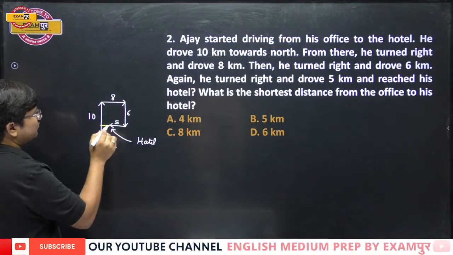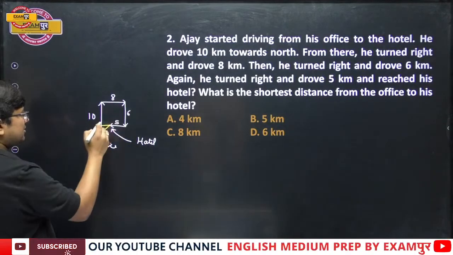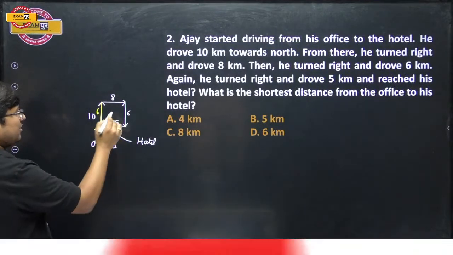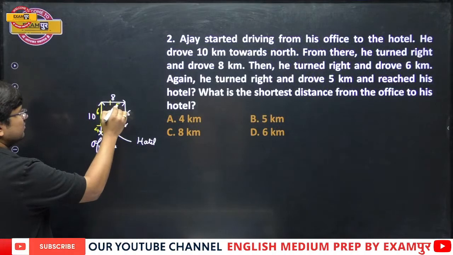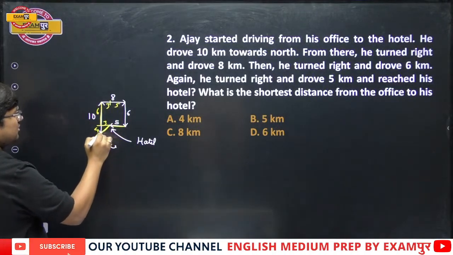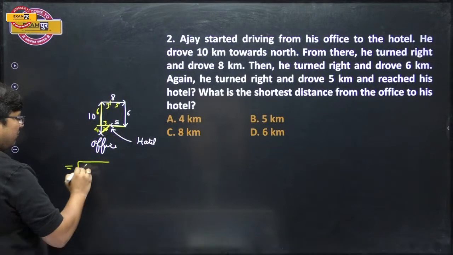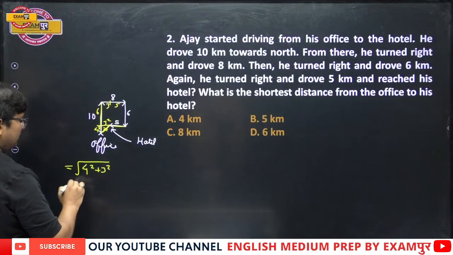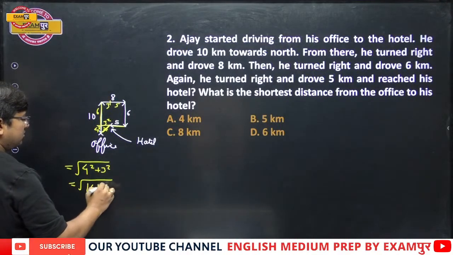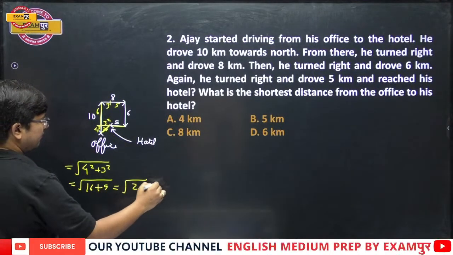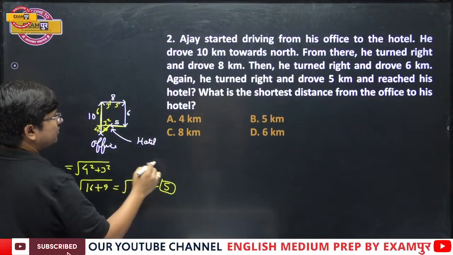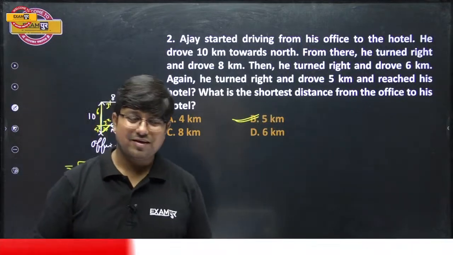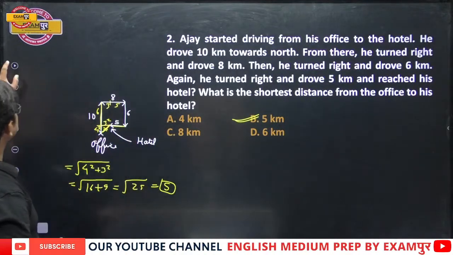For finding this, what we have to do, if this is 6, even this distance is 6. So the remaining distance is 4. And if this is 5, even this is 5. So this remaining is 3. So this distance, as per the Pythagoras theorem, will be under root of 4 square plus 3 square, that means 16 plus 9 is 25, root 25, which is 5. Therefore, the right answer is option number B, that is 5 kilometers. Getting it, everyone?